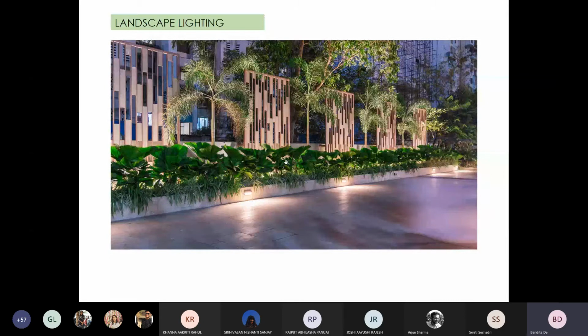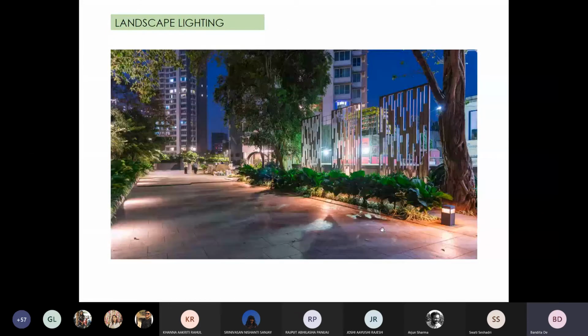Now, by doing that, this metal screen emits a certain amount of light towards the road. The reason for which street lights like big post lights or pole lights were avoided and small wall mounted lights were introduced, because these two together provided sufficient lighting for the driveway. So this small thing demonstrates that one needs to be careful and sensitive not just towards your project but to the cause and effect it will have on its neighboring surroundings as well.